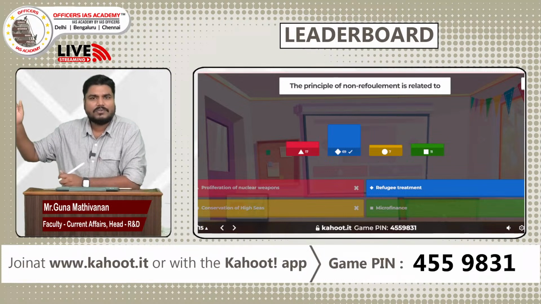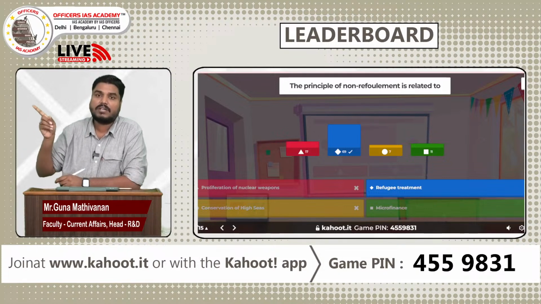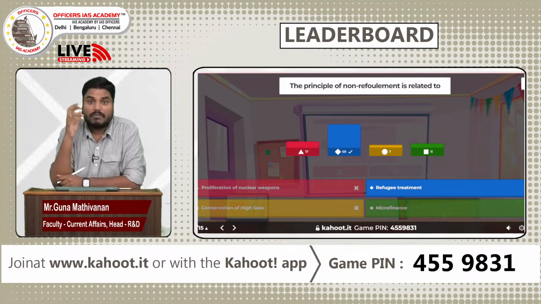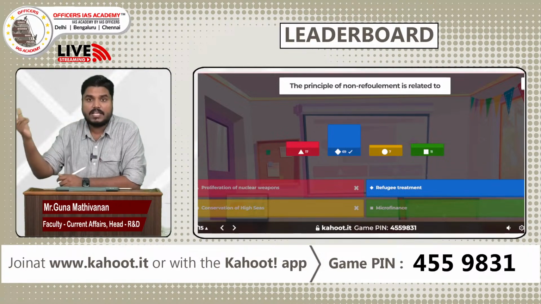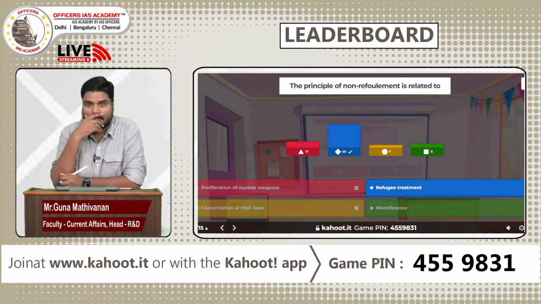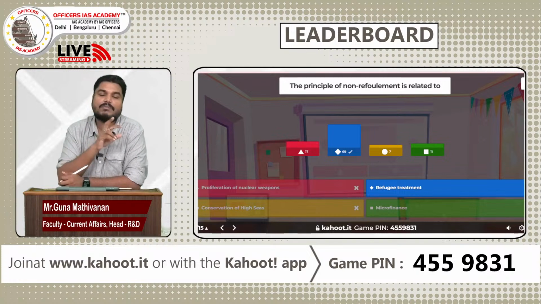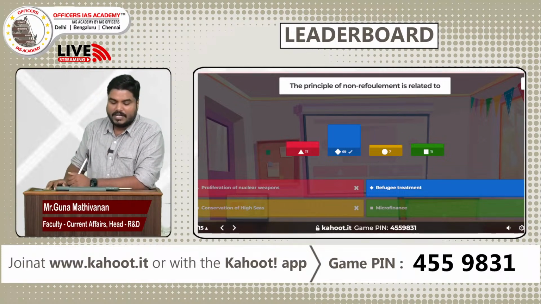Someone who is coming with an illegal visa or illegal passport to India, we can arrest, we can deport them. Deportation means sending them back. But a refugee means an illegal migrant who is coming, but is facing a threat in his home country. He is being persecuted there. To protect his life, he is coming to a state, so that country should not send them back. This is called the principle of non-refoulement. It is related to refugee treatment.